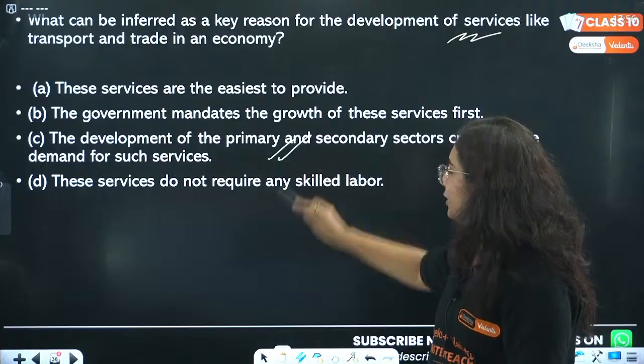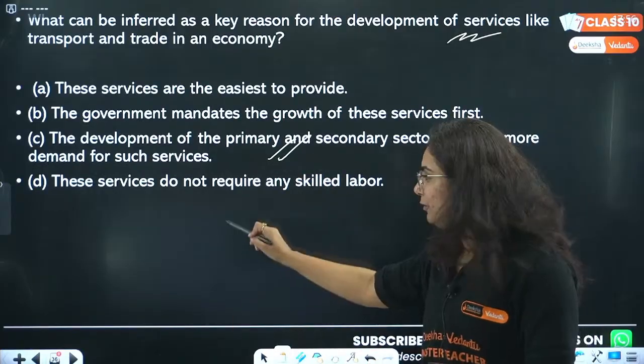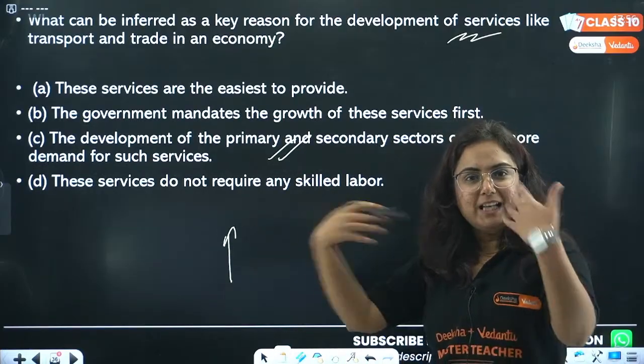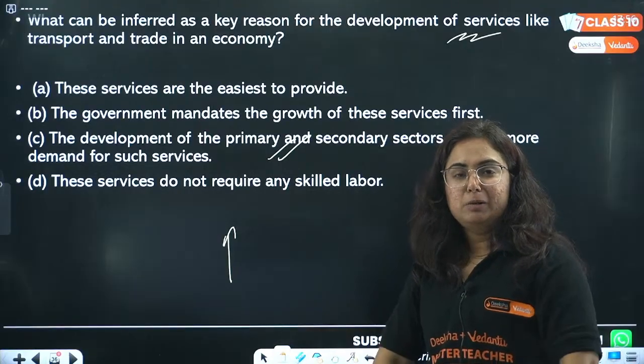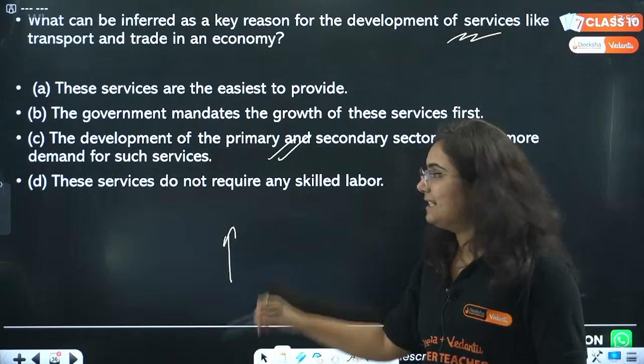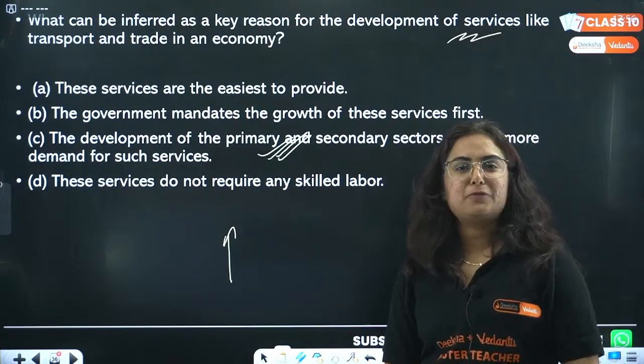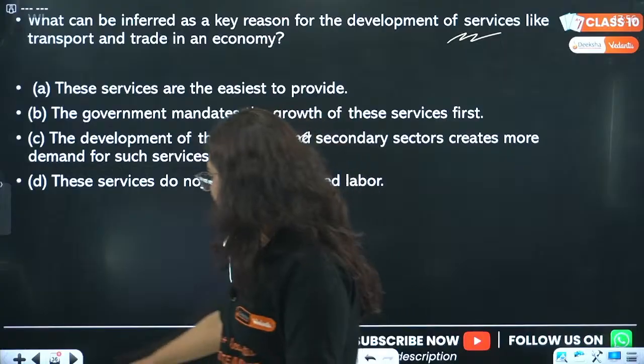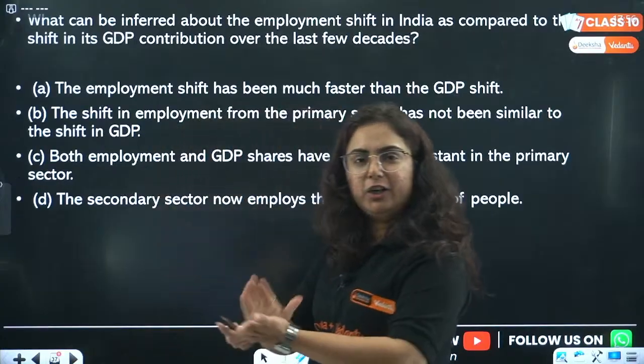Yes, the development of primary, naturally, when you will grow more crops, the crops need to be transported. When you will make more products, they need to be sold. The service is required, and hence the development of primary, secondary leads to the development of tertiary. Yeah, very good, going great.